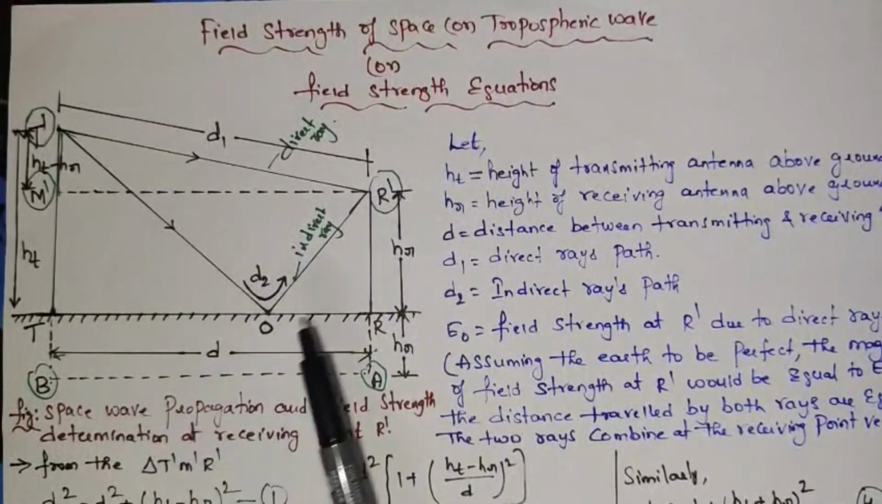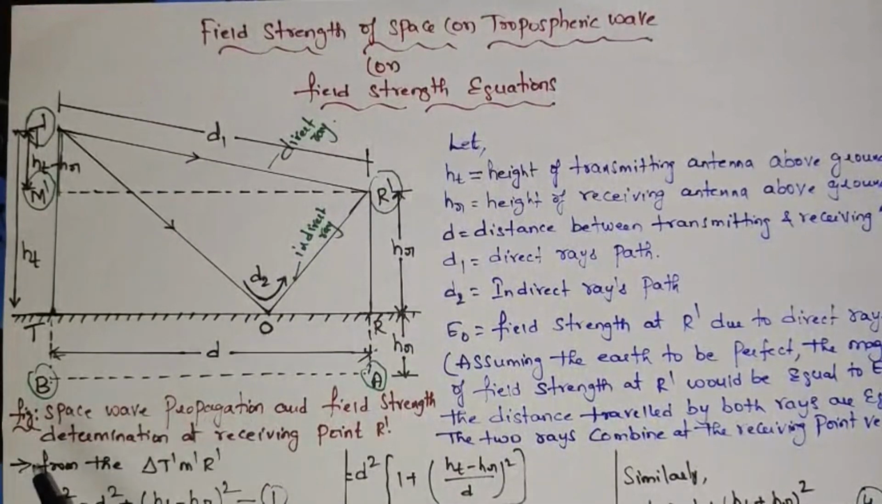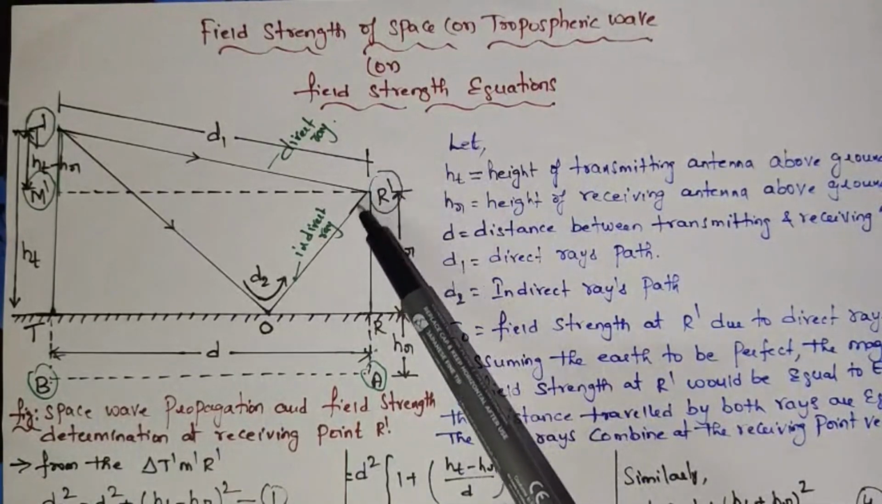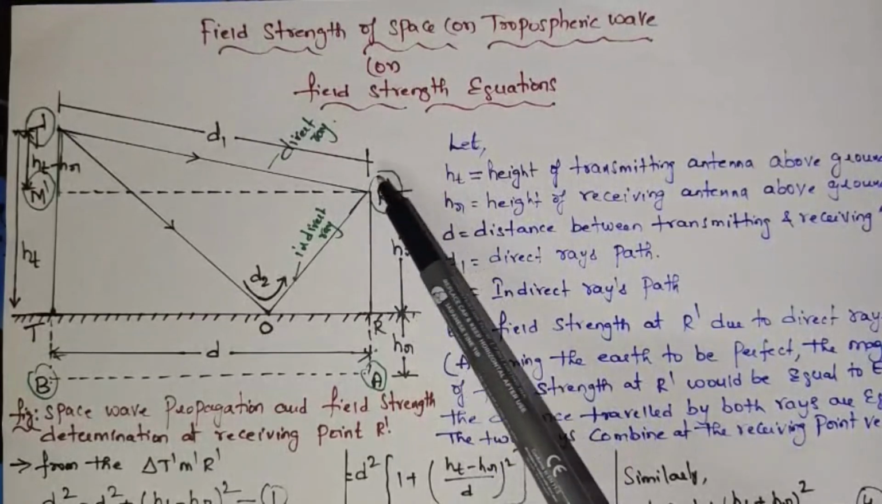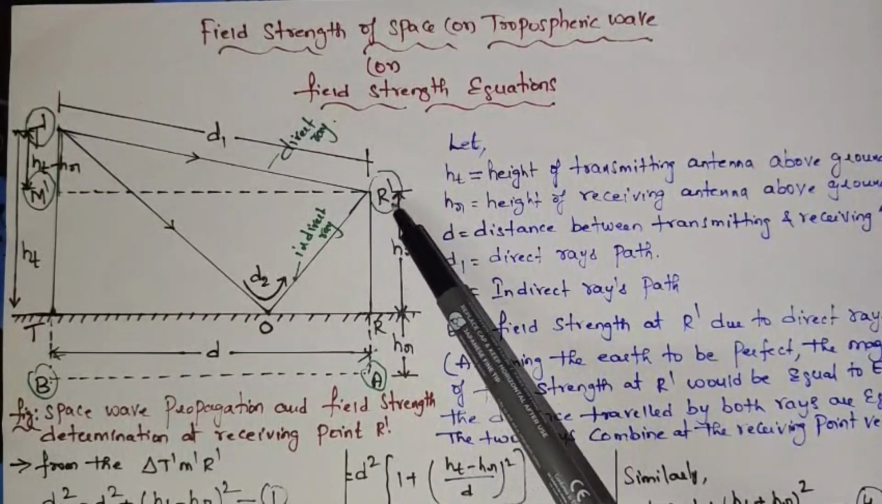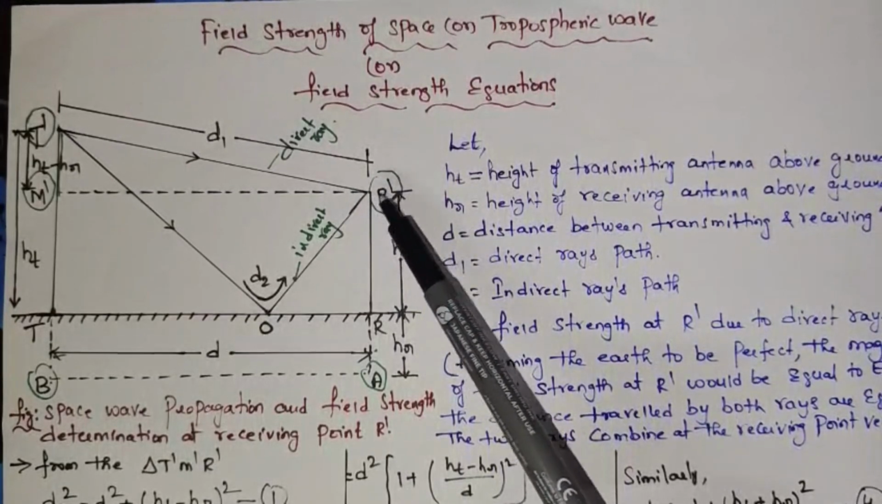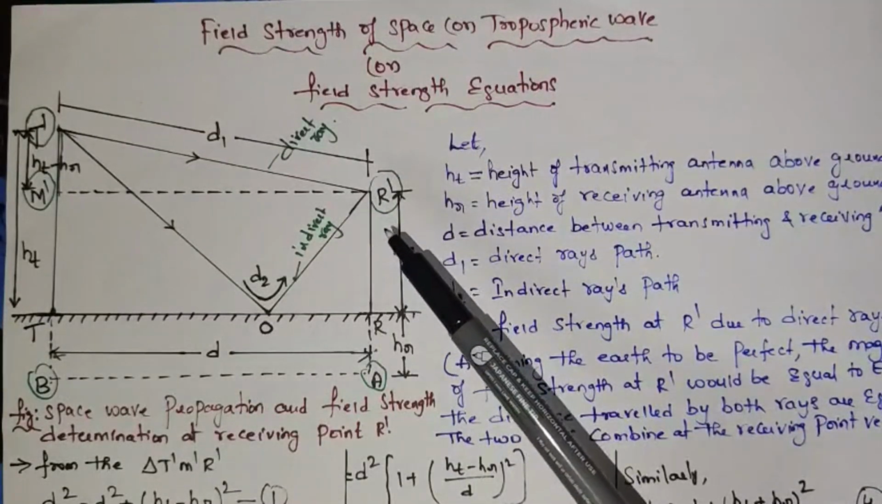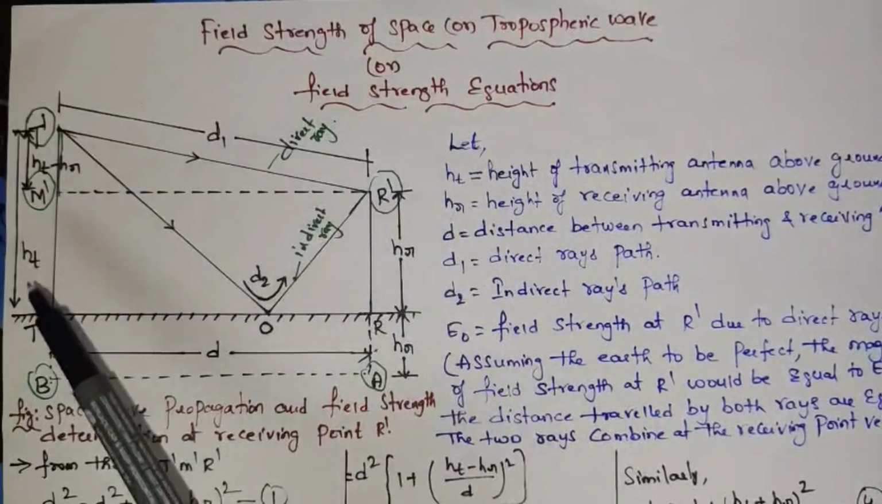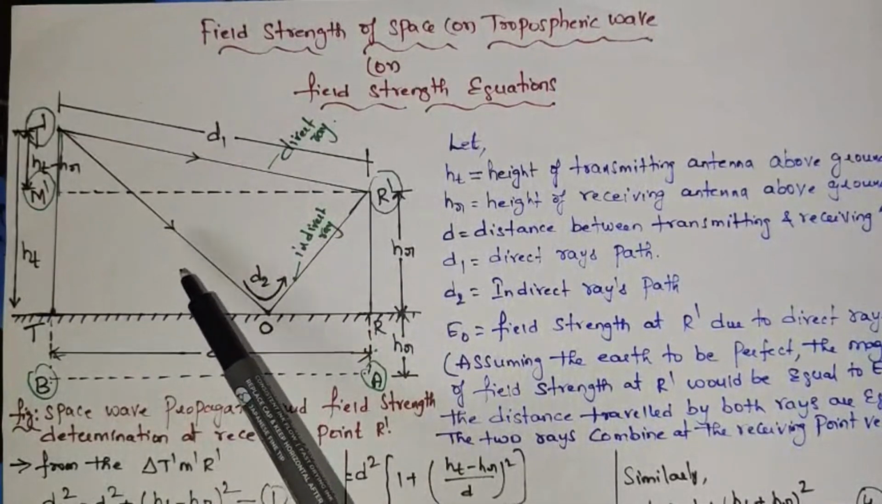Next, if you observe the diagram here, it is a figure representing the space wave propagation and field strength determination at receiving point R dash. We need to determine the field strength at the receiving point R dash. That is the concept here. So before going to the calculation part, we will see some of the terms involved in this diagram.